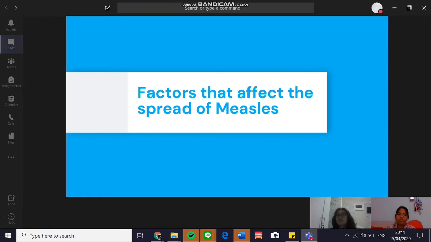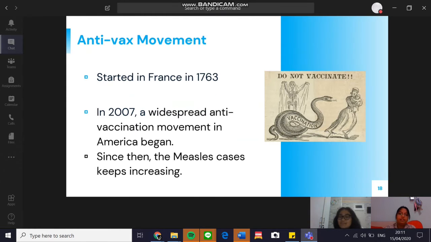So here are some factors that may affect the spread of measles disease that we would like to discuss. The first factor is the anti-vax movement, or the anti-vaccine movement. The movement started in 1763 in France. The early reason for such a movement to start is that people were concerned about the safety and sanitation of the early method of vaccine, which is reasonable, and they distrusted medicine and doctors.